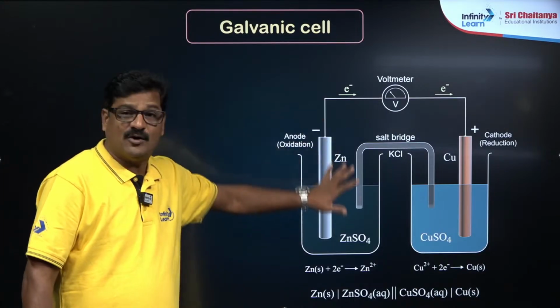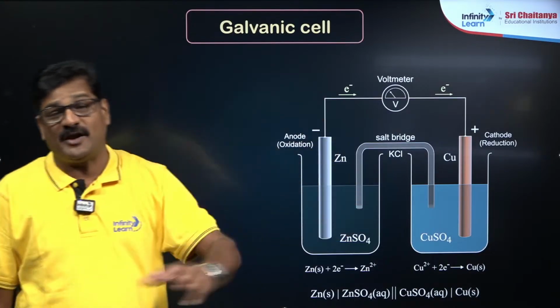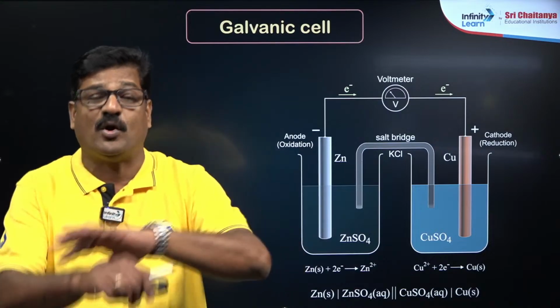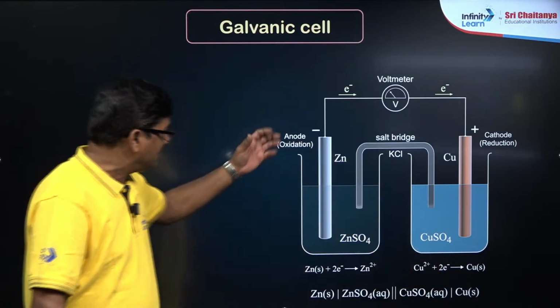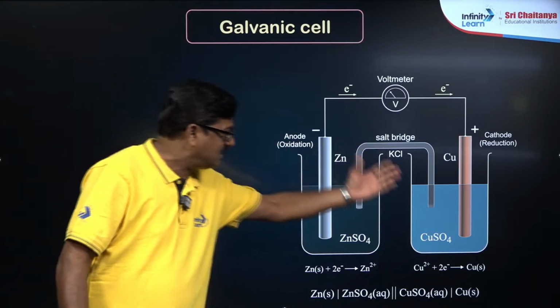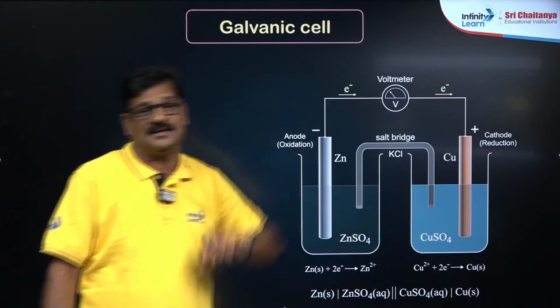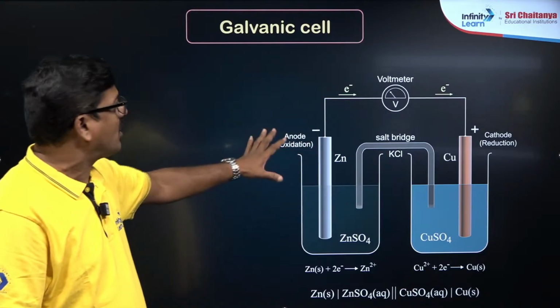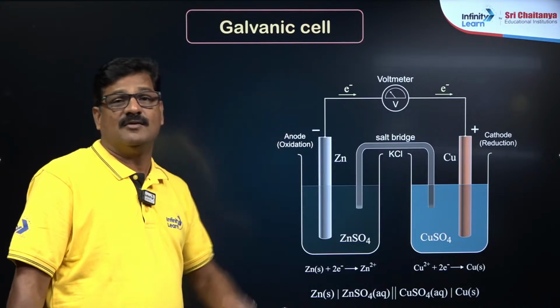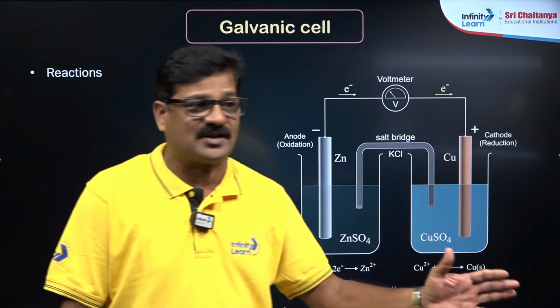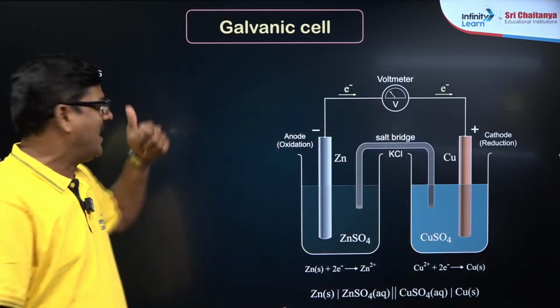What is a galvanic cell? In a galvanic cell, oxidation and reduction go on spontaneously, and because of the oxidation and the reduction, electrons are driven from one cell to another cell. This is what you call a galvanic cell, where chemical energy is converted into electrical energy.